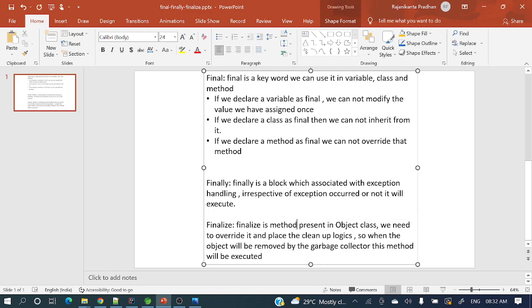Finalize is the method present in the Object class. We need to override it and place the cleanup logics. So when the object is removed by the garbage collector, this method will be executed. If you know, Object is the superclass of all the classes. So this finalize method is present in the Object class, right?